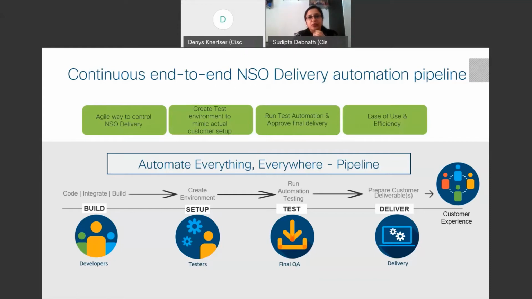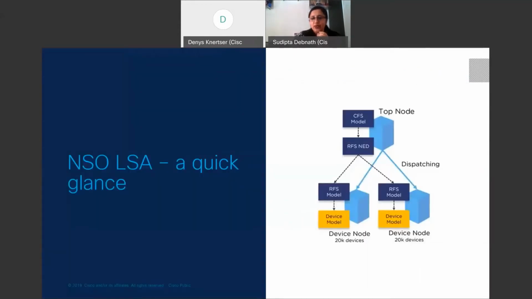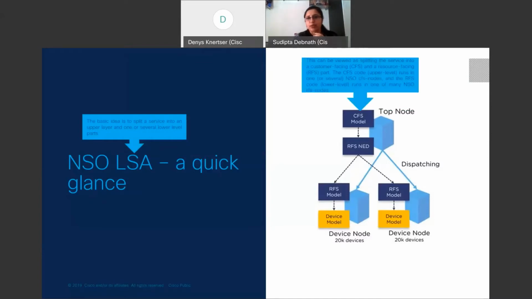Now, the NSO LSA, the layered service architecture, basically splits the NSO service into two different layers. The upper layer is the CFS, the customer facing service, and below that you have multiple layers of RFS models, which are the resource facing services.